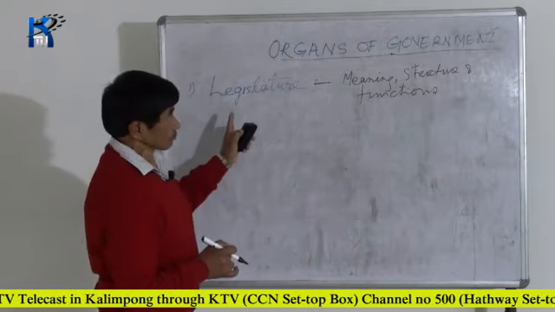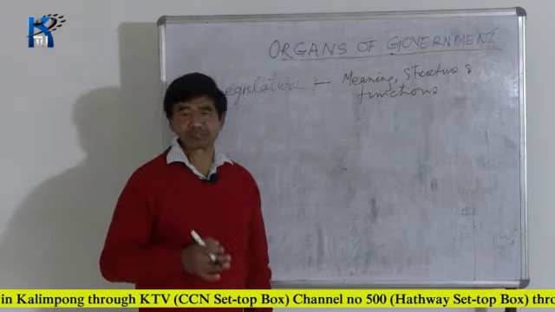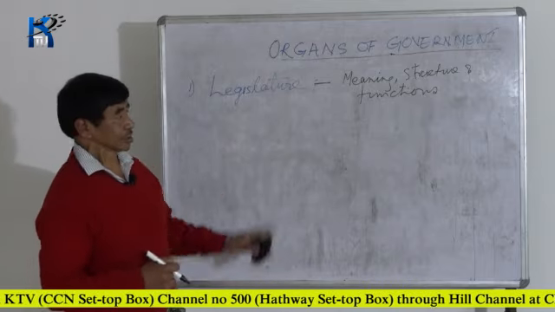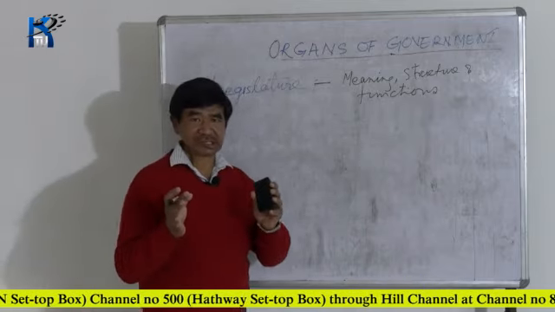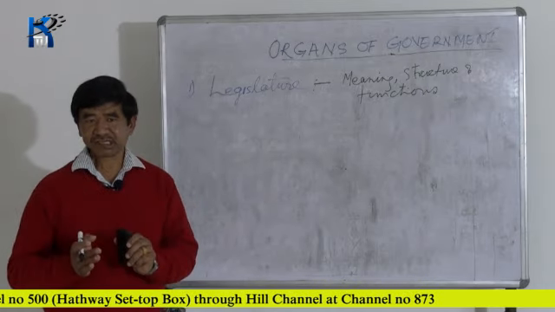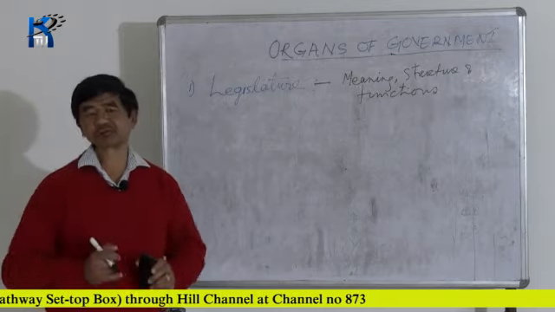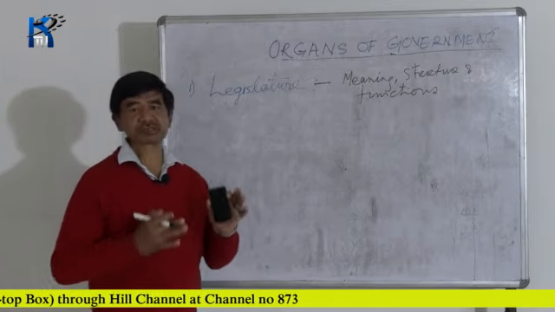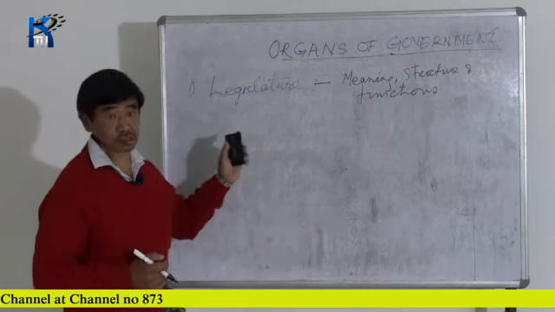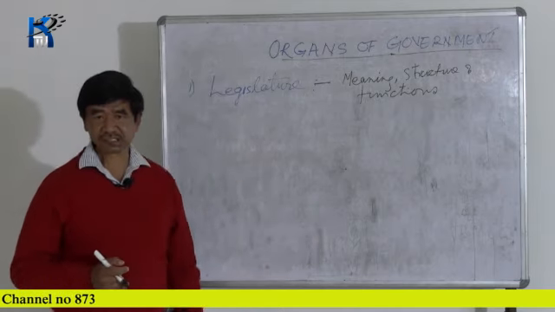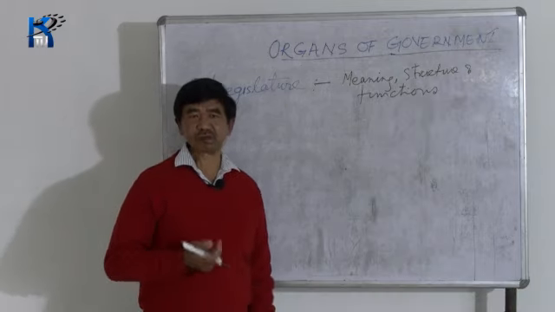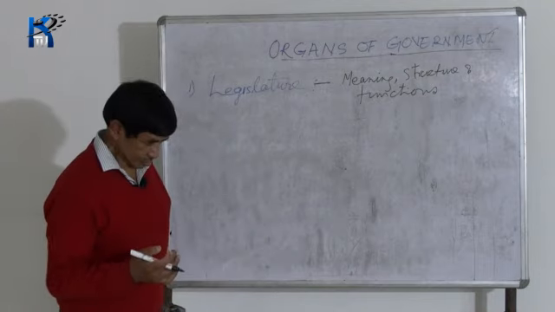Why are the laws passed? Why is there a necessity of passing the law? Because the government has to implement certain policies in order to guide the life and activities of the people, and to help in the development of the country. These laws are passed by the legislature. Who are the members of the legislature?